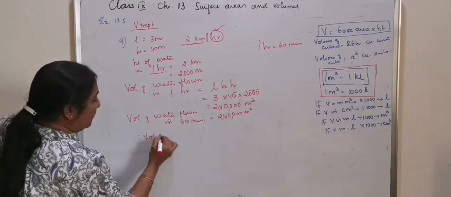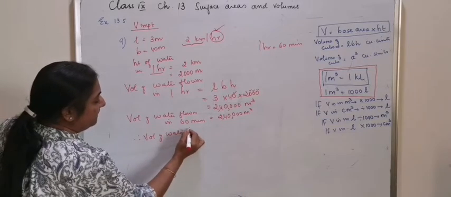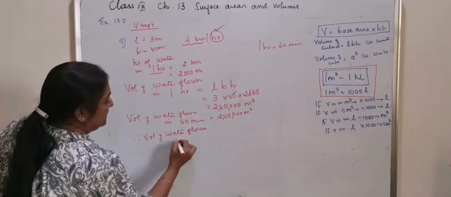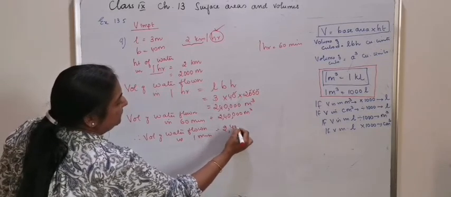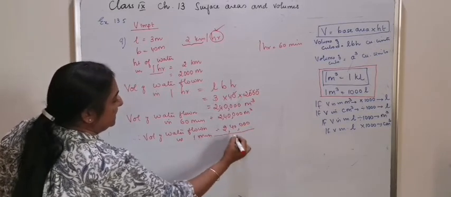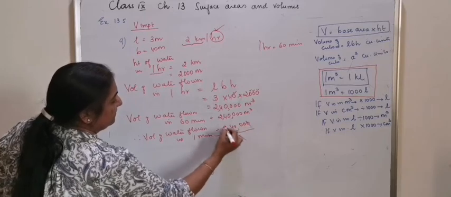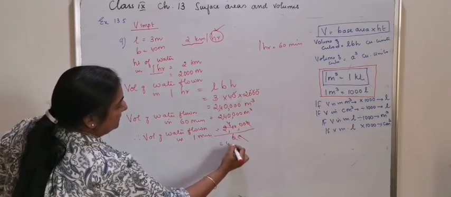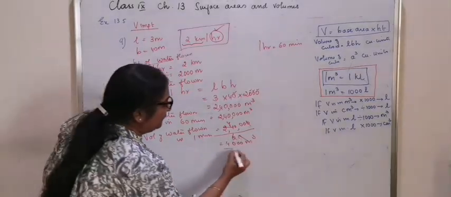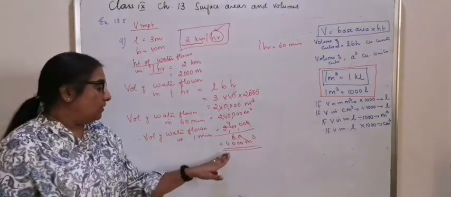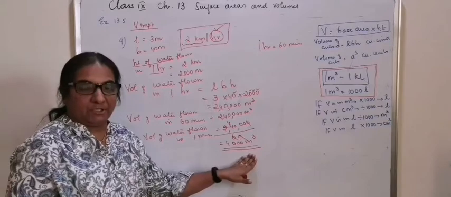Therefore, volume of water flown in 1 minute is equal to 2,40,000 divided by 60, that is 4,000 meter cubed. Volume of water flown in 1 minute is equal to 4,000 meter cubed.